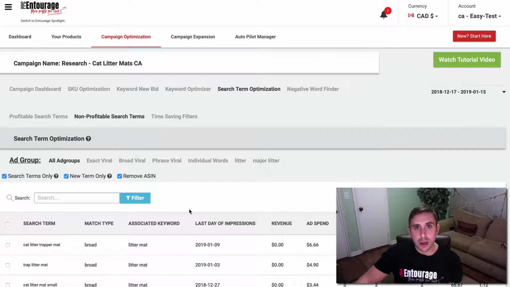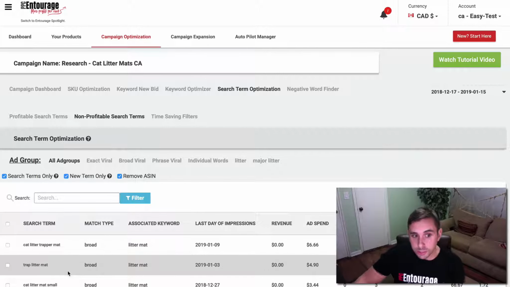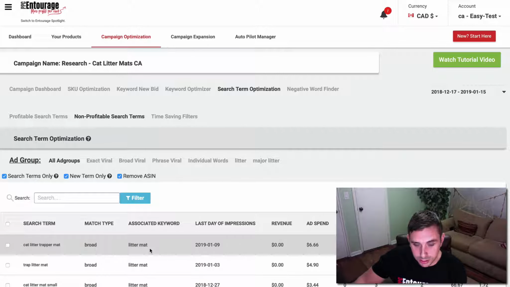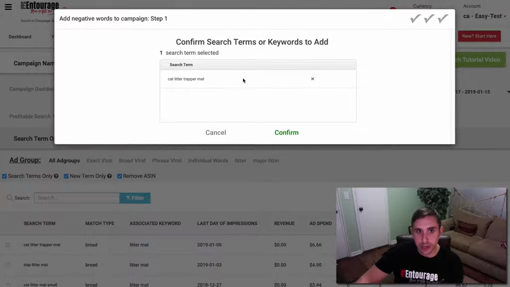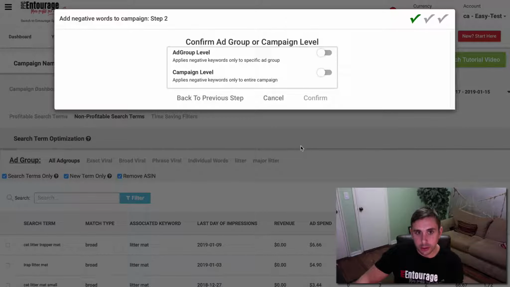Okay, so now how would I go about optimizing this campaign? Well, as you can see, this particular search term, which is related to this keyword, has 7 clicks and no sales. So this would be a great opportunity to save some money. What I would do is I would select this here, and I would add negatives to a campaign. Here's the search term, confirm that.